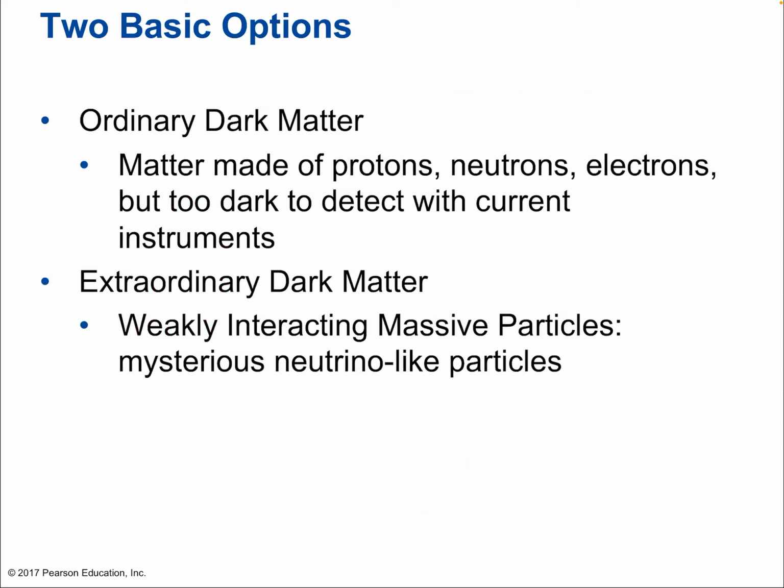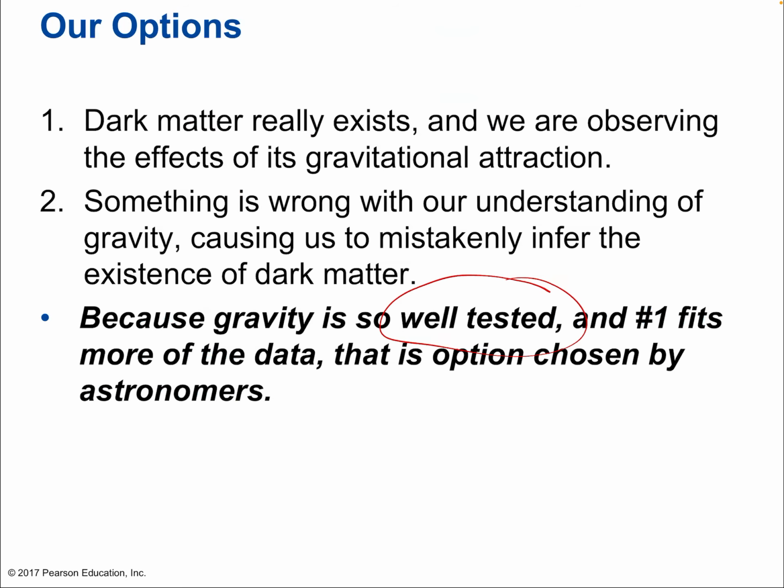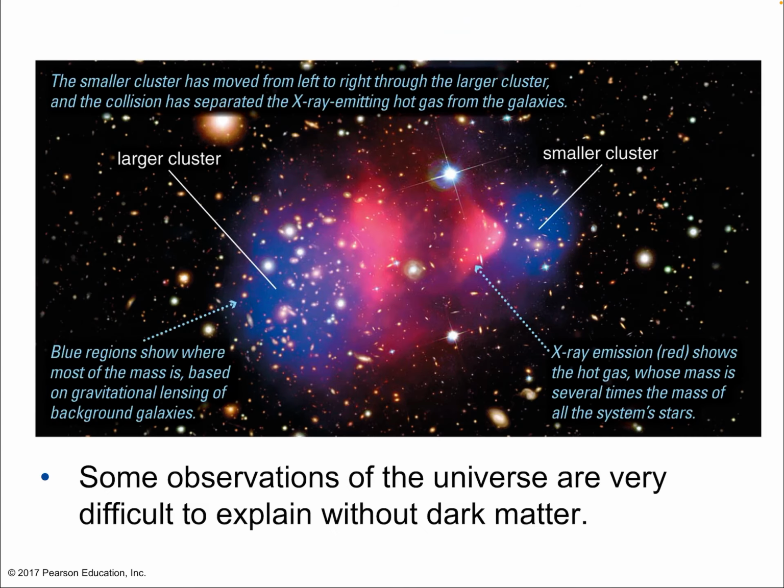So, ordinary dark matter, okay? These are options of what it might be. Let me read the headline first, or the title here. So these are the two basic options. Now we saw two options before, right? We saw options of whether we accept dark matter really exists or we go back to the drawing board for gravity. Well, we said, nope, we're not going to go back to the drawing board for gravity. We're going to accept that dark matter exists, okay?